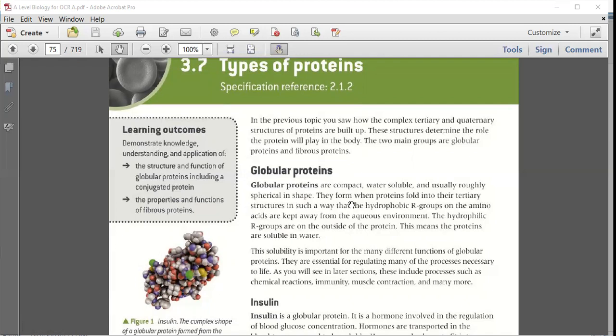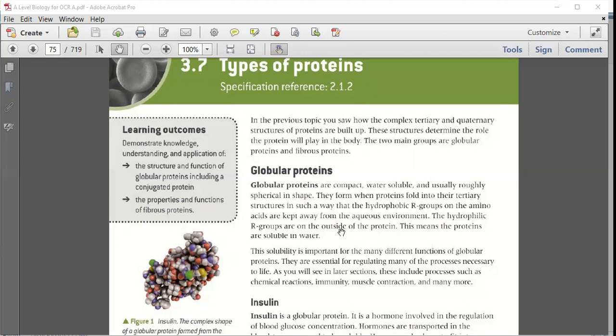Okay, they form when protein folds into their tertiary structure in such a way that the hydrophobic R groups on the amino acid are kept away from the aqueous environment, and the hydrophilic R groups are on the outside of the protein. This means the protein is soluble in water.